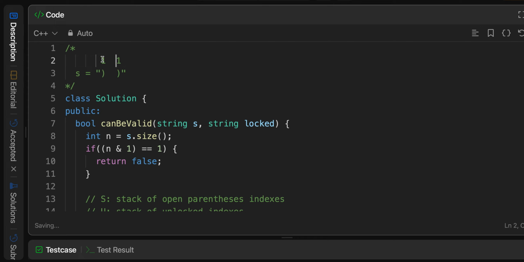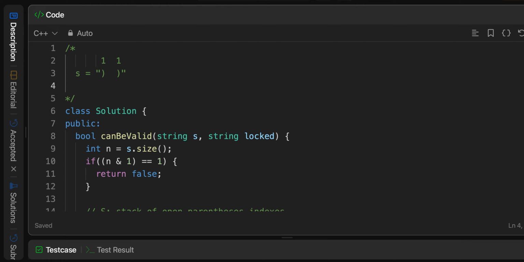If we encounter this particular situation where the very first character of the string s is locked and it's closed, we know that we can return false. So if we encounter a locked invalid state, we can return false.